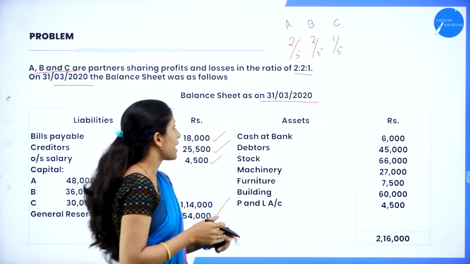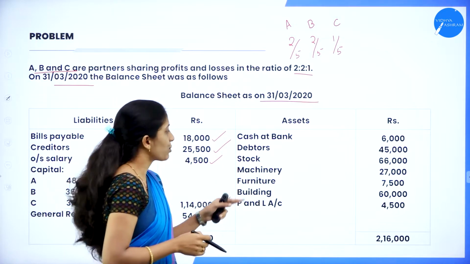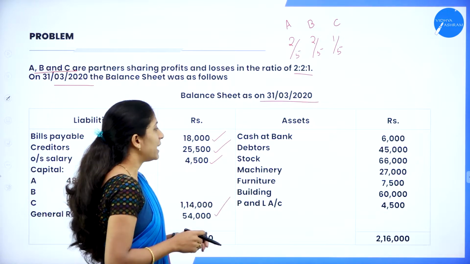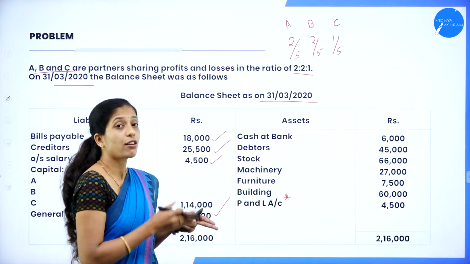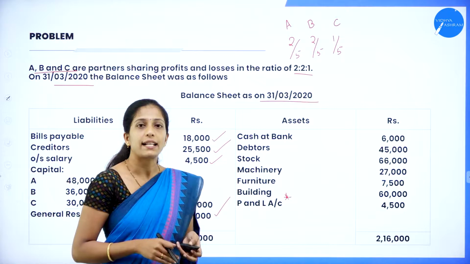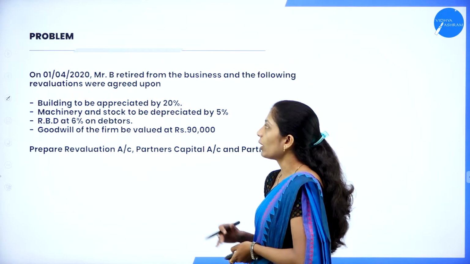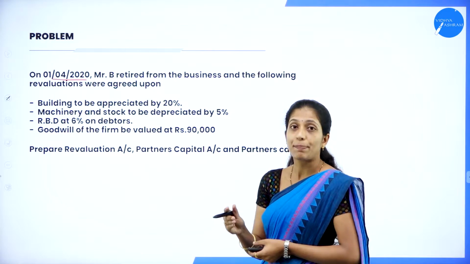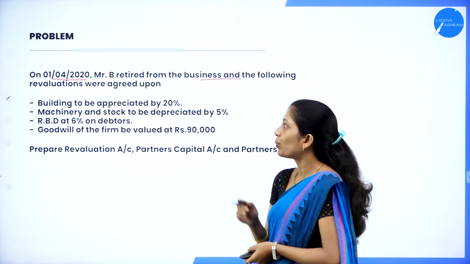Now coming to the asset side, we have cash at bank 6,000, debtors 45,000, stock 66,000, machinery 27,000, furniture 7,500, building 60,000 and we also have profit and loss account. So be careful, profit and loss account is on the asset side, that is 4,500, and the total of both the sides is 2,16,000. Now we shall go through the adjustments here. On 1/4/2020, Mr. B, now B is a partner, he has retired from the business and the following revaluations were agreed upon.